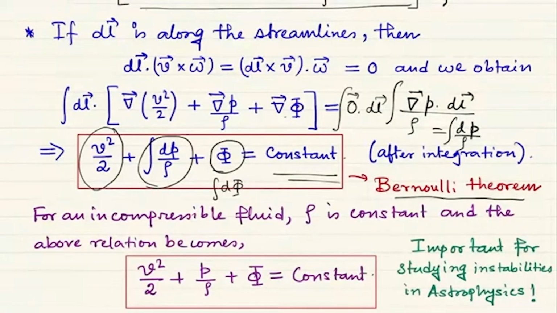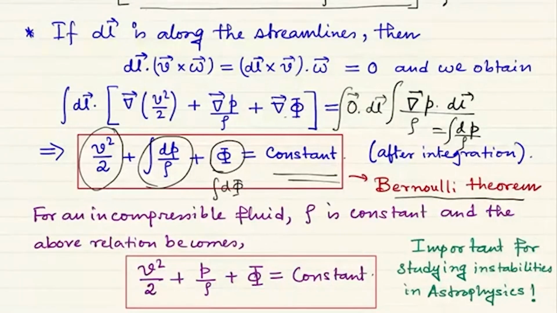For an incompressible fluid we have a simpler case: rho is constant, so rho can be taken out of the integration, and 1 by rho integration dp will simply be p by rho, and we have this simpler form.